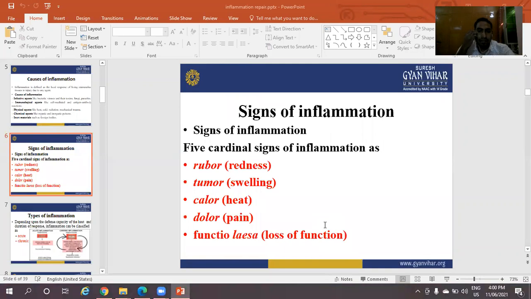Signs of inflammations. Five cardinal signs of inflammations: rubor, tumor, calor, dolor, and functio laesa. Rubor means redness. Tumor means swelling. Calor means heat. Dolor means pain. Functio laesa means loss of function. These are the signs of inflammations.